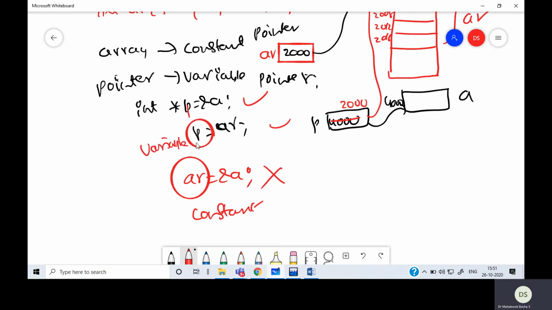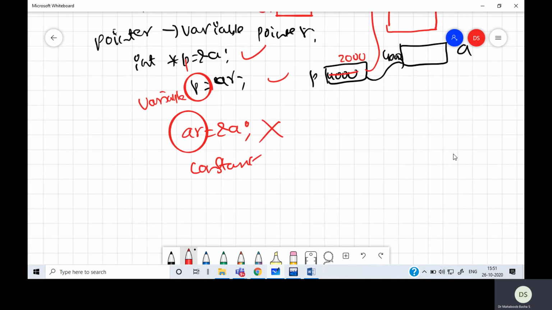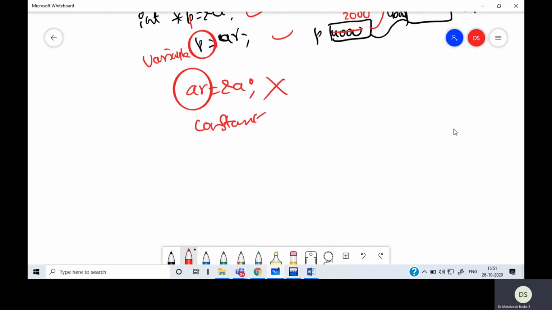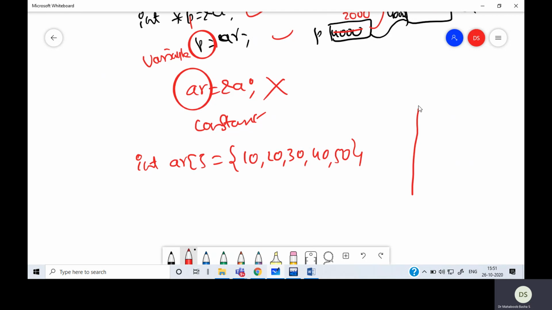Otherwise, both are the same. Once I make a pointer point to an array, I can interchangeably use pointer and array in the same way. In fact, when you declare an array, suppose I have an array of 5 elements like what I gave, it will occupy some locations.